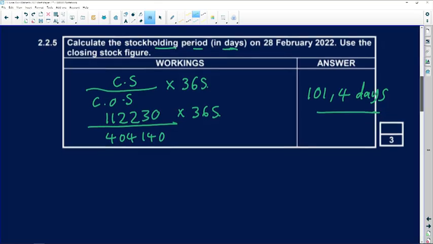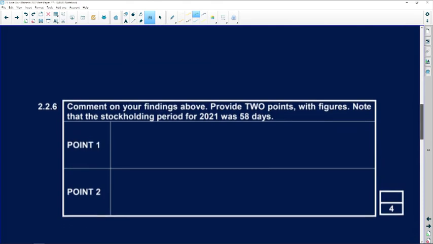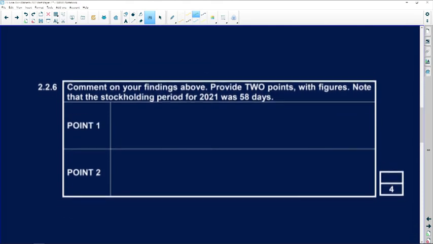Right, let's move on to the second last question. Comment on your findings above. Provide 2 points with figures. Note that the stock holding period for 2021 was 58 days. So the first point, let's compare the 101.4 days, or you can just say 101 days, to the 58 days.